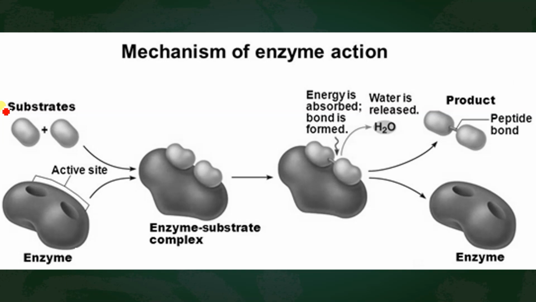The site where the substrate attaches to this enzyme is known as the active site, and any site other than the active site is known as the allosteric site.